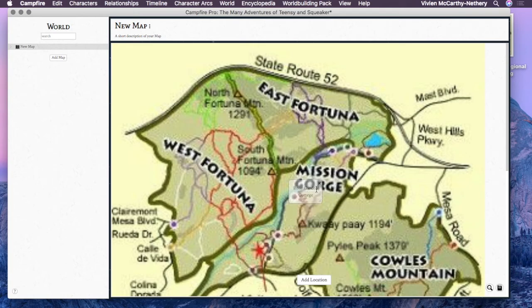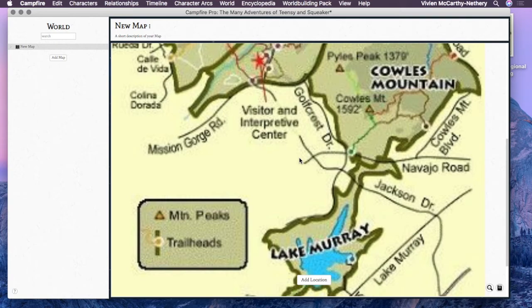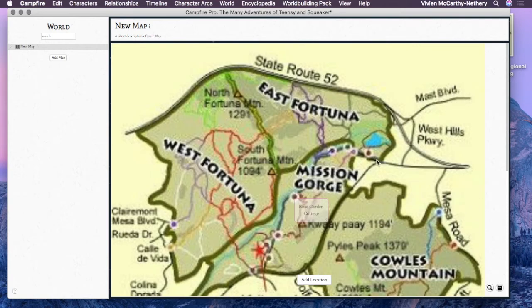So I shrink it down, I get it into the location, and that is where the Rose Garden Cottage is set to take place, because the story is on this side of that Cowles Mountain area. So that is the map. You can put in all the different locations for your story, and see where people and landmarks are in relation to each other, and it helps you see where you're missing parts.